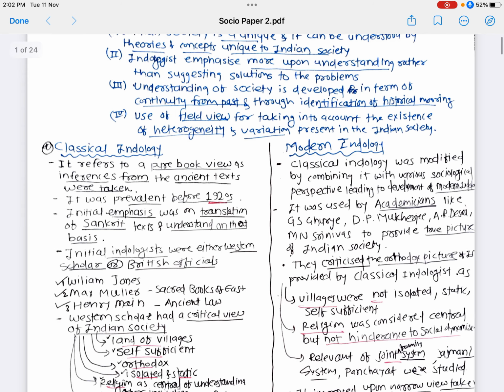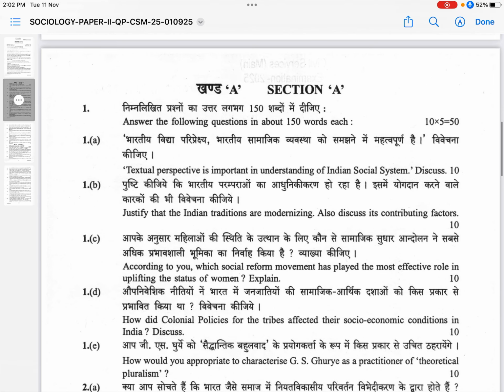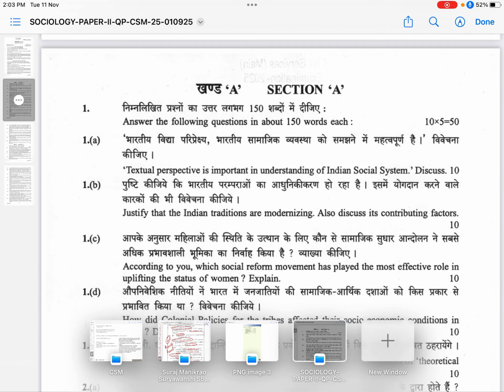So this year's questions I will show you. The first question is: textual perspective is important in understanding Indian society, discuss. So the question is to discuss how textual perspective is important in understanding Indian society. So from my notes, as I show you,